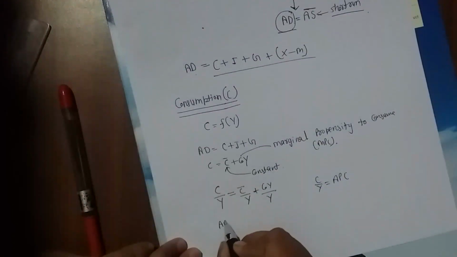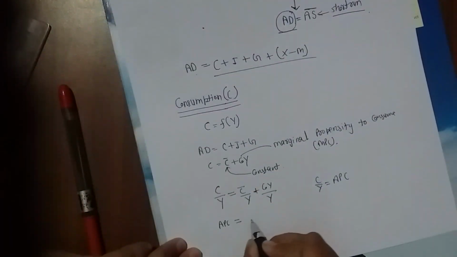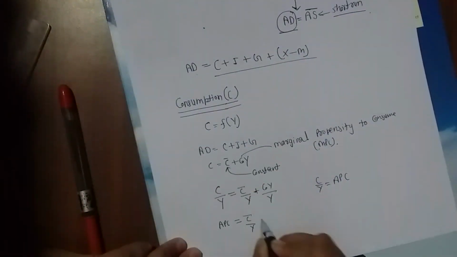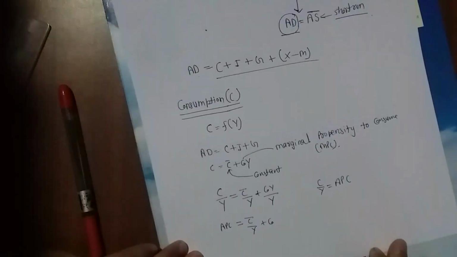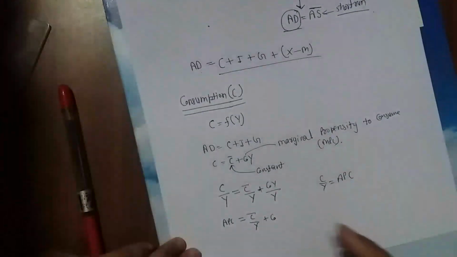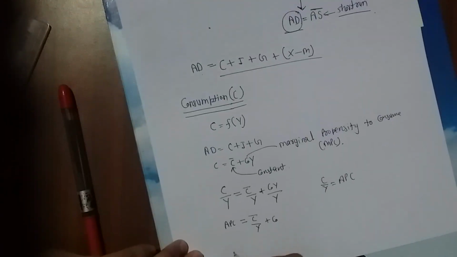So this is APC, average propensity to consume, and C naught Y plus C naught.